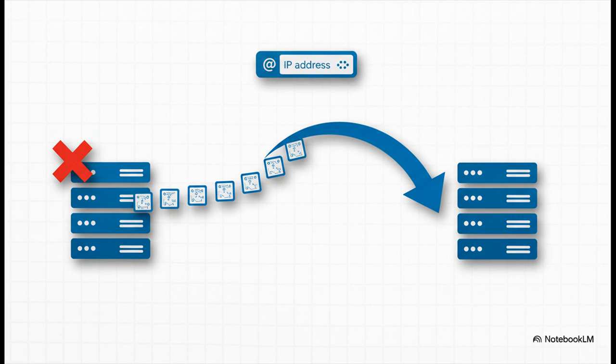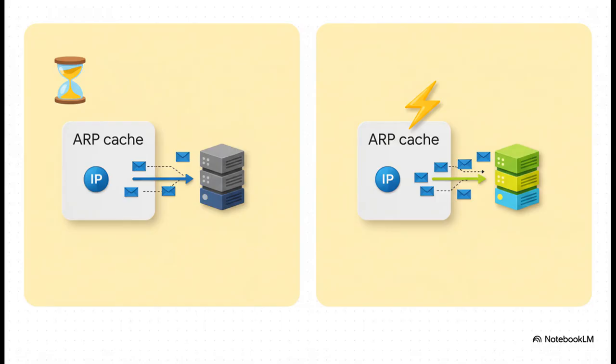Now, for a more advanced scenario, let's say a critical server fails and a backup instantly takes over its IP address. Or maybe a virtual machine gets moved live from one physical server to another. In these cases, the IP address, the logical address, doesn't change, but the physical MAC address does. So how does the rest of the network find out about this change instantly? This right here is the payoff.